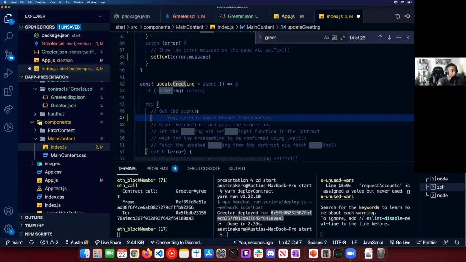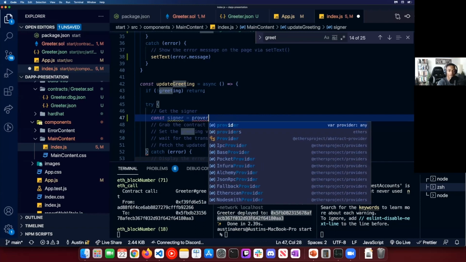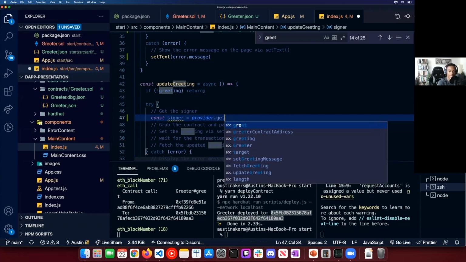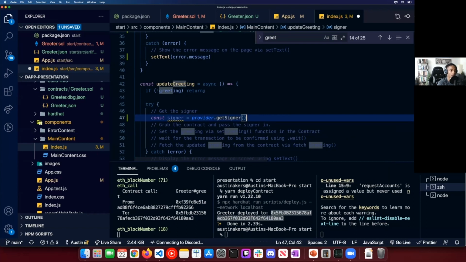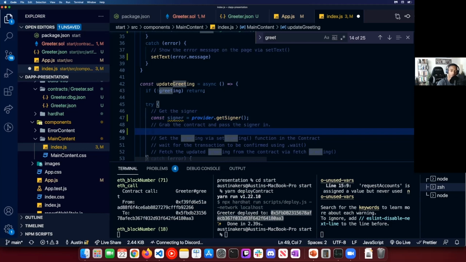It should be us. Because every message that we send in a blockchain usually has to be signed. There has to be some sort of signature with it, right? Just like whenever you send an email or anything like that, there's always someone who's signed the message, an individual who you can always point back to, essentially. So signer equals provider. Inside of provider, we're going to use the getSigner method.